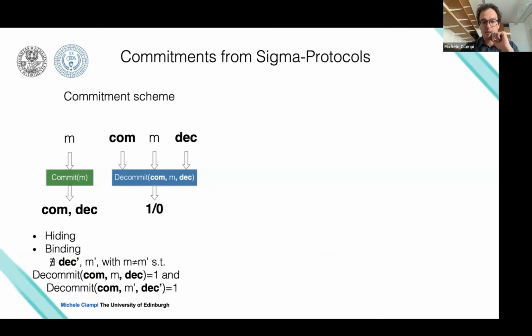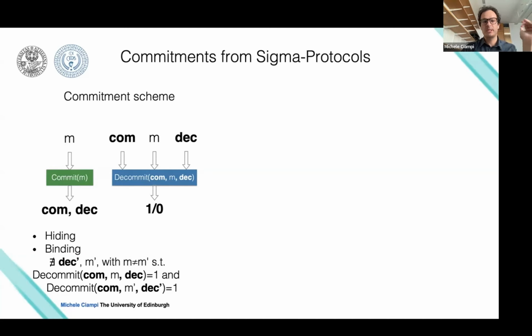Okay, so I'm going to show you the last nice application. There are many others, but let me show you one simple and interesting application of sigma protocols. With sigma protocols, you can construct commitments. Just a brief recap: a commitment scheme has two algorithms. There is the commitment algorithm that takes the message and generates a commitment, this bold com, and some decommitment information. When you want to open the commitment, you can execute the decommitment algorithm that takes the commitment, the message, and the decommitment information, and returns 0 or 1 depending on whether the opening was valid.